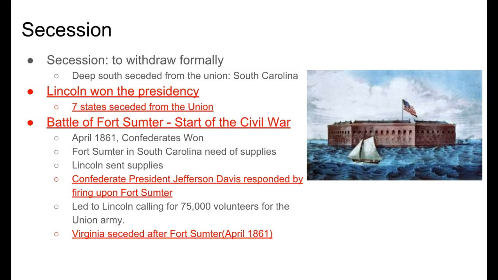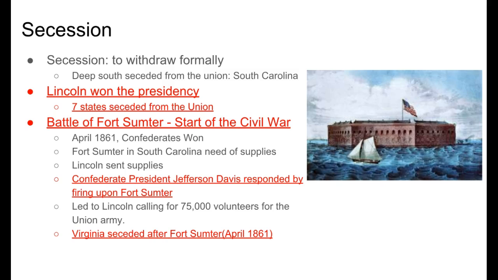However, the South decided to start seceding anyway. To secede, or secession, is to withdraw formally. We started to see the Deep South secede from the Union. The first to do so was South Carolina. After Lincoln won the presidency, we saw 7 states leave the Union, and we saw the beginning of the Civil War, which was the Battle of Fort Sumter.